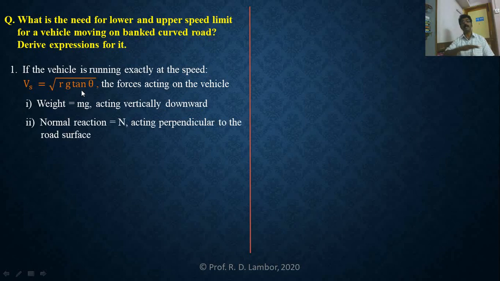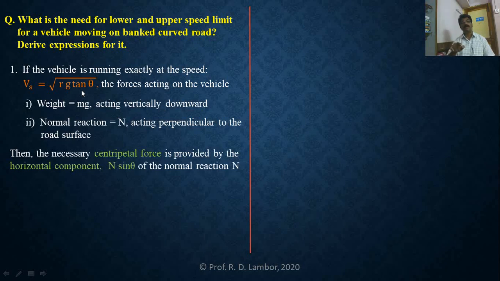कारण banked road surface हा inclined असतो. त्या inclined road surface ला ती normal reaction perpendicular असल्यामुळं it makes suitable angle with the vertical. That's why you can resolve it into two components, vertical and horizontal. अशा वेळी नेसेसरी सेंट्रिपिटल फोर्स कोण प्रोव्हाइड करतं? नॉर्मल रिएक्शनचा हॉरिझॉन्टल कंपोनंट n sin theta प्रोव्हाइड करतं. नॉर्मल रिएक्शनचा हॉरिझॉन्टल कंपोनंट provides the necessary centripetal force. That's why your turning becomes safe. You successfully complete that turn.